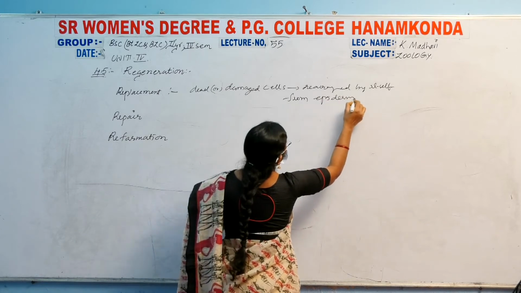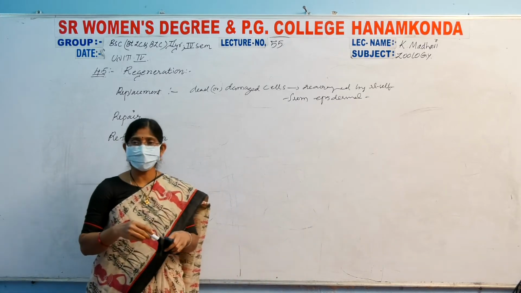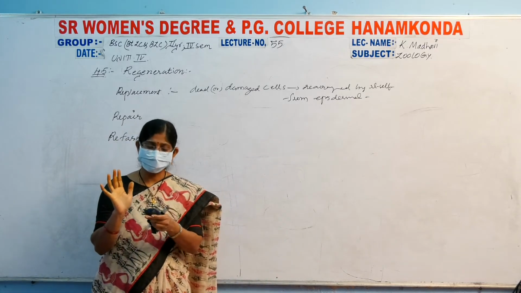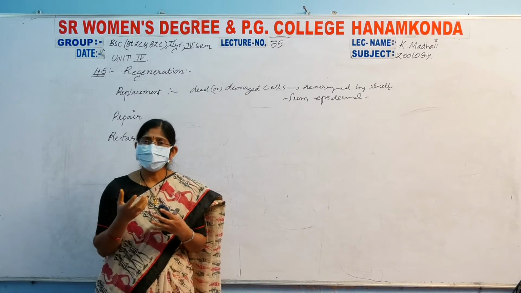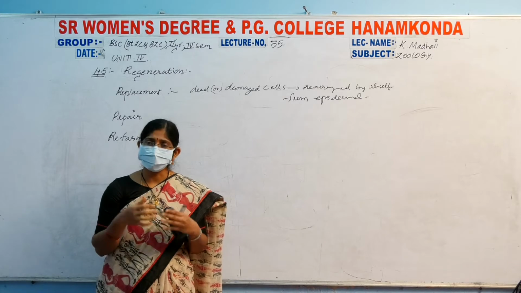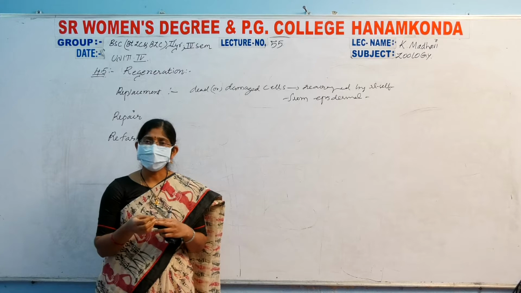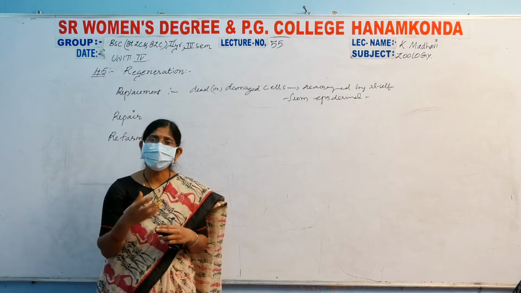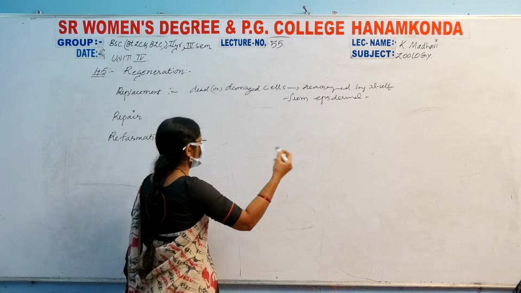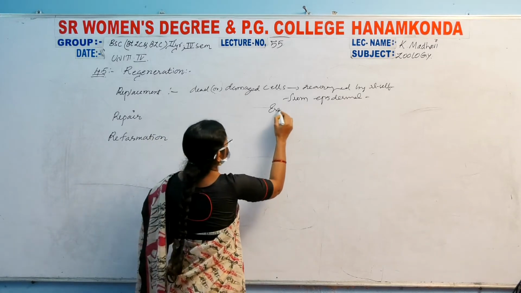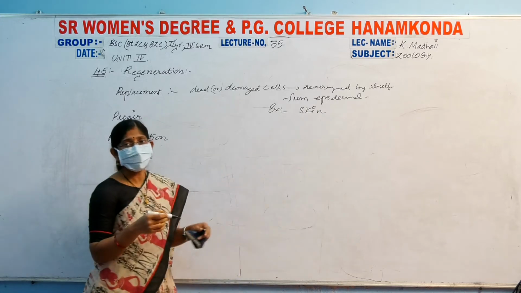epidermal layer. For example, in human beings, when we touch heavily concentrated colors or do so many works within water or cementing work, the upper layer of our hands, the skin, falls off and sheds off, right? These cells can reproduce. Here the example is skin cells, and next is the intestine region.